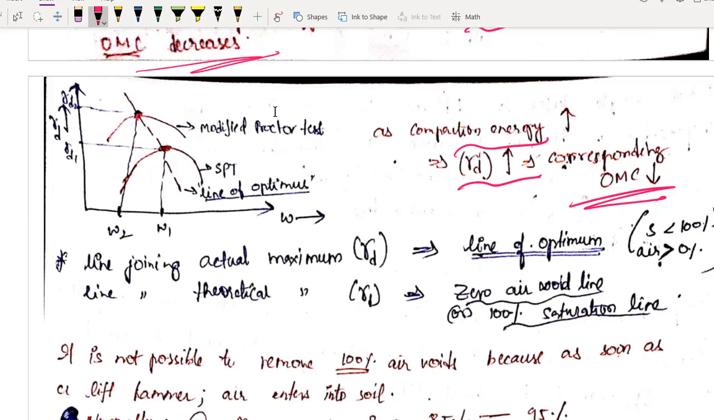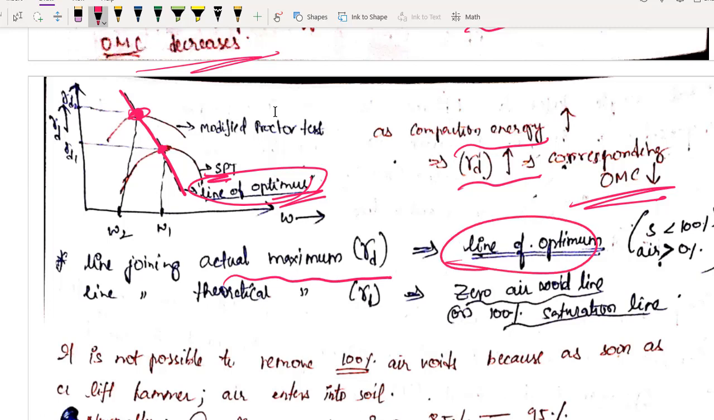Now this is the point of gamma d maximum for the standard Proctor test, and this is the gamma d maximum for the modified Proctor test, or you can draw it for the light test and the heavy test. Now just join these two points. The line you get is called the line of optimums. It is a very important term which you have to remember. What is the line of optimums? The line joining the actual maximum gamma d values is the line of optimums.